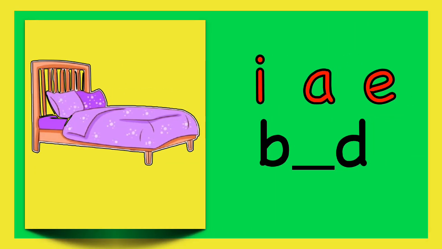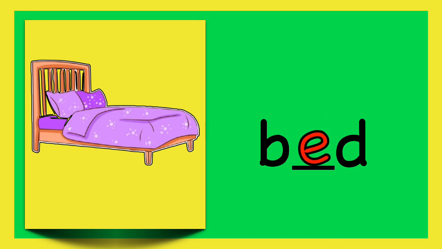Bed. B, E, D. The e is missing in bed. Which letter makes that sound? I, A, E. E says e in bed. Yay!